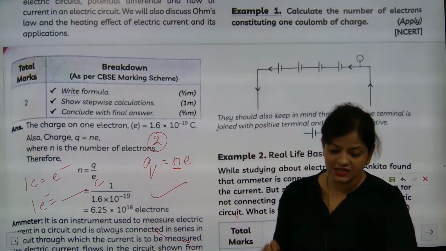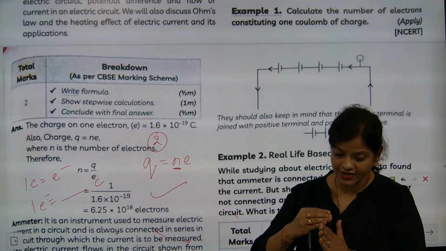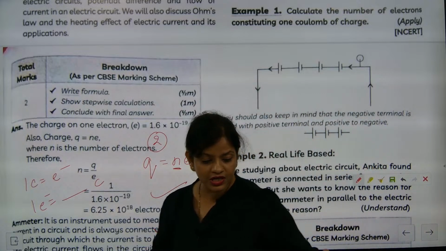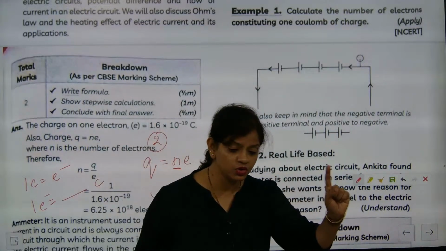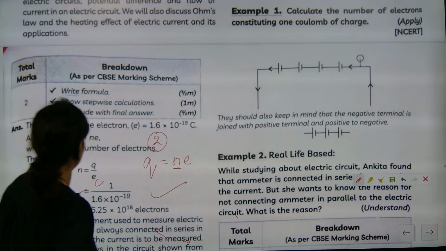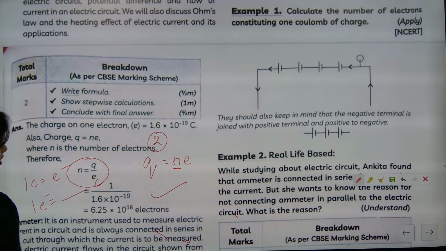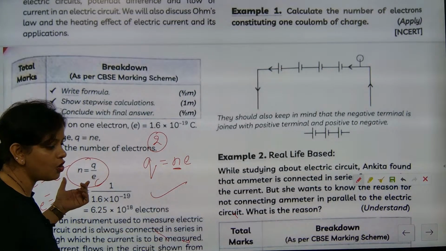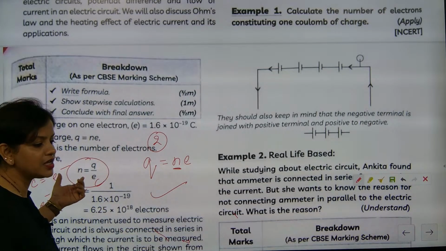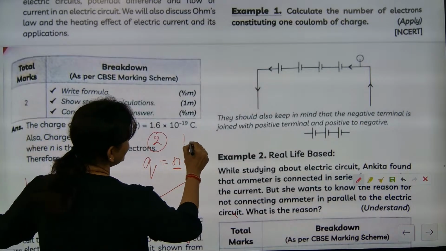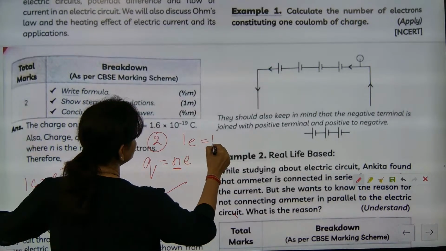So please understand this, one segment of electricity will go like this. Here you need to write. After that, don't say that Khushbu ma'am has not discussed. I'm discussing every single point, please. So look at Q is equal to NE. If somebody asks you how many electrons are present or how many charges are present, then we can solve with the help of this formula. So first is, 1 electron is having how much charge?